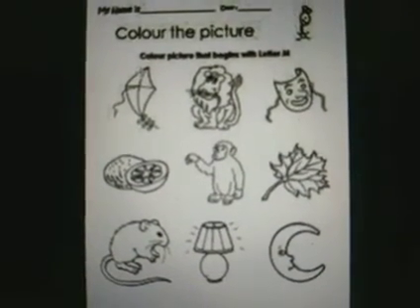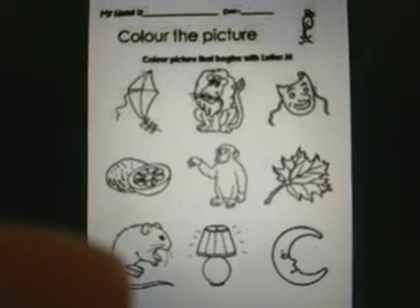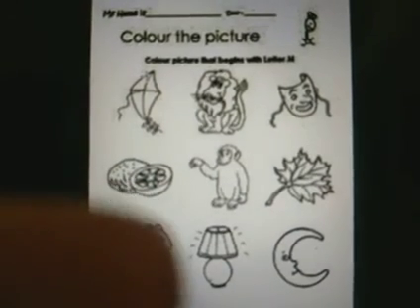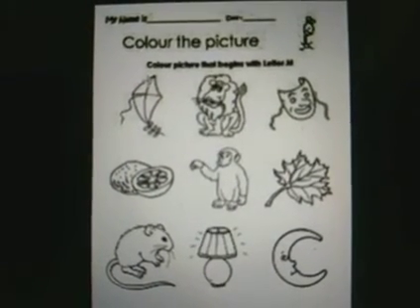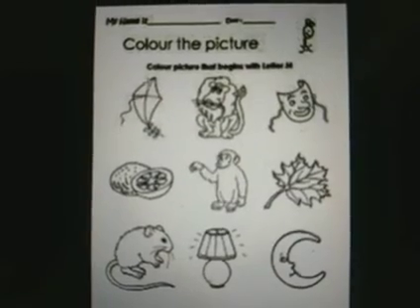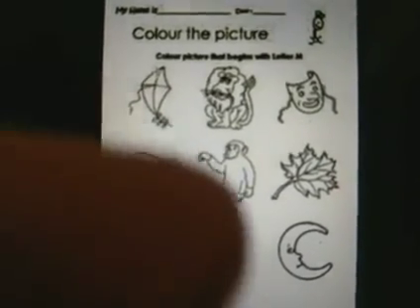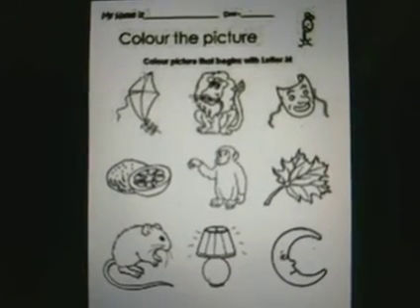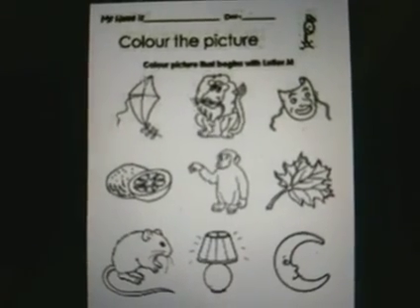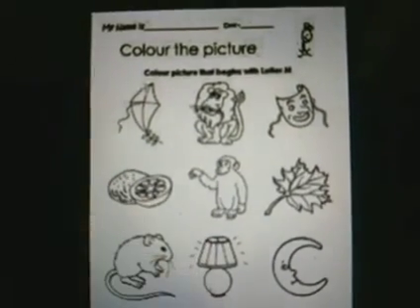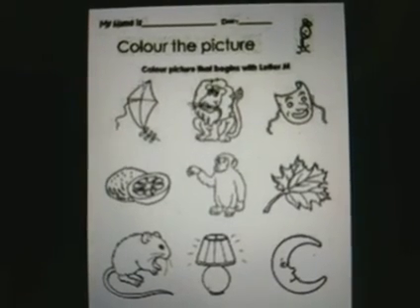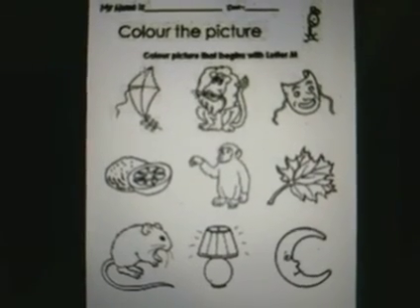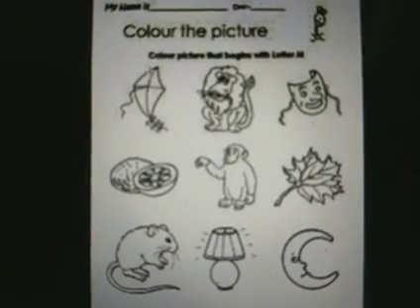Next is the picture of a mouse. In the word mouse, the beginning sound is M. Next is the picture of a lamp. Lamp. The beginning sound is not M but L. The next is the picture of a moon. Again, in the word moon, the beginning sound is M. So now you know all the names, and you can decide which object has the beginning sound as M. All of you can complete this sheet and submit it by tomorrow. Happy learning.